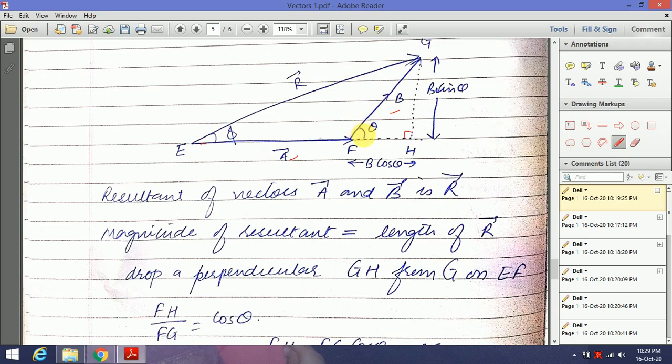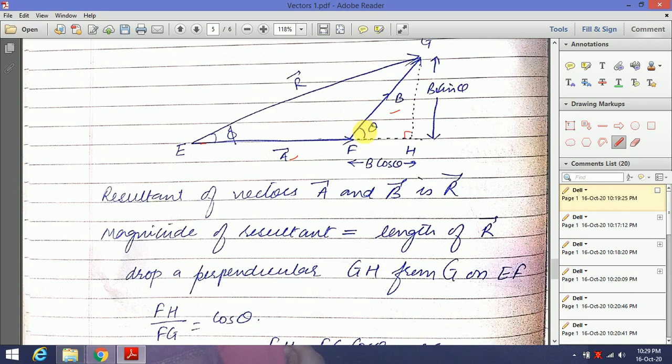Theta is the angle between the two vectors. So always, this angle you will not consider. This angle is not theta. Theta is this angle. Basically, the angle between two vectors is considered between the directions of the two vectors. This is one direction, this is another direction. If you take this angle, it is not between the directions, because this is not the direction of vector A. The direction of vector A is on this side. So you have to consider this angle.